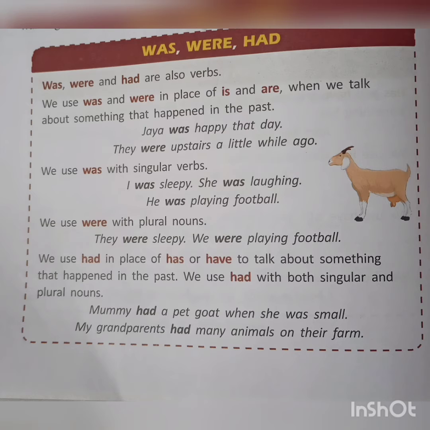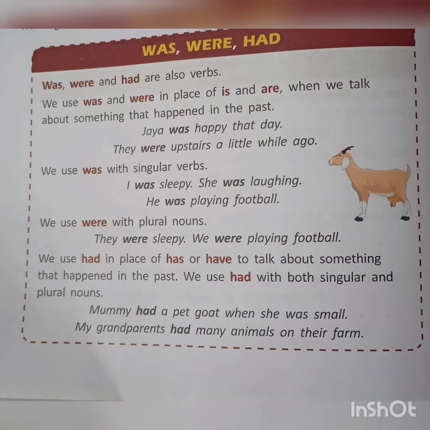So that time we use was and were in place of is and are. Example, Jaya was happy that day. Means already she was happy the other day, already past. They were upstairs a little while ago. A little while ago they were upstairs, but right now they are not there.